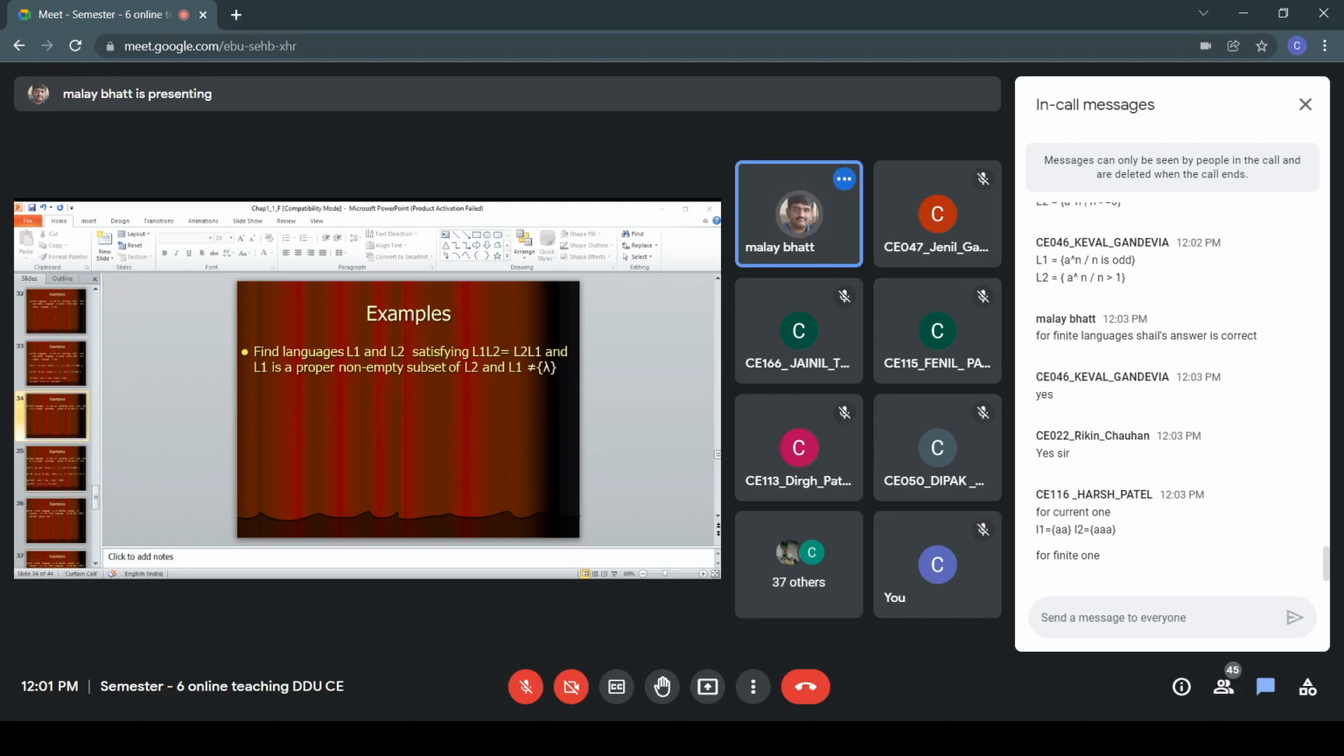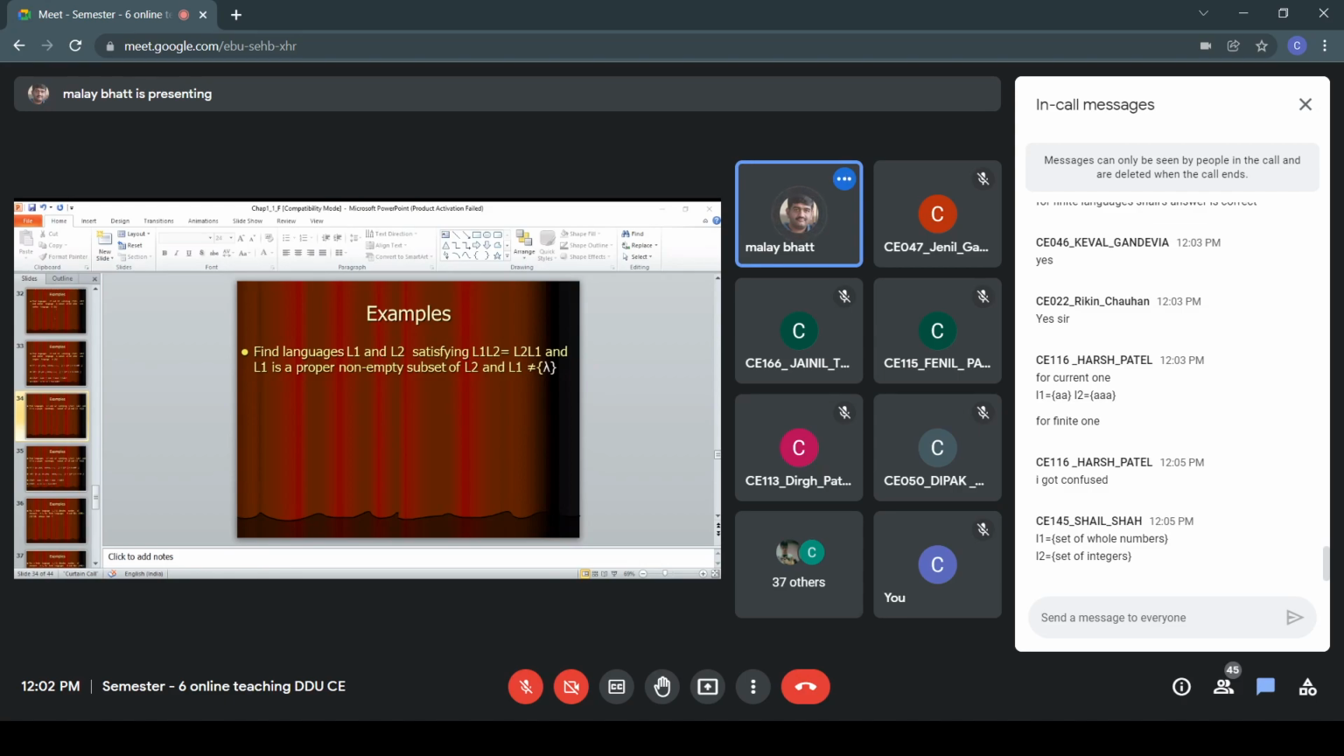Okay, one more is given. Now for the current example, what is the condition that L1 is a proper non-empty subset of L2? Now here L1 is not a subset of L2. L2 and L1 are totally different languages. I'm talking about the answer which is mentioned by Harsh, right? Because L1 has one element, AA, it is a different language. L2 is another language having only one element, AAA, right? Don't think it is a substring. L1 contains a string, and L2 contains another string of higher length.